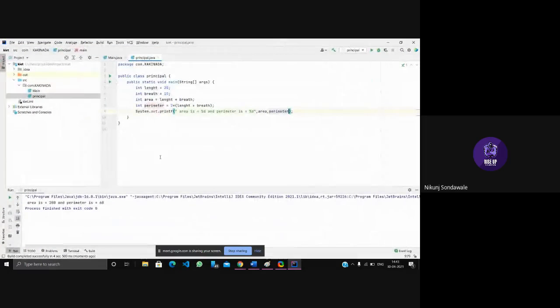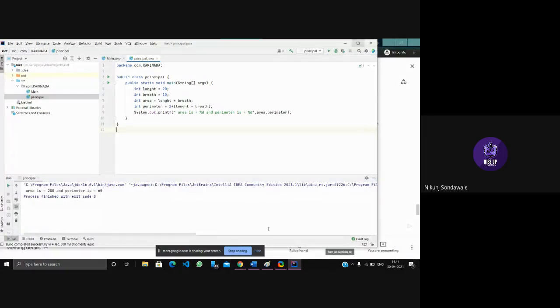So with this simple program, we used arithmetic operators, multiplication, and addition, right? So here we have performed a program with the help of arithmetic operators. Please take a screenshot of this and perform it at home. Okay.